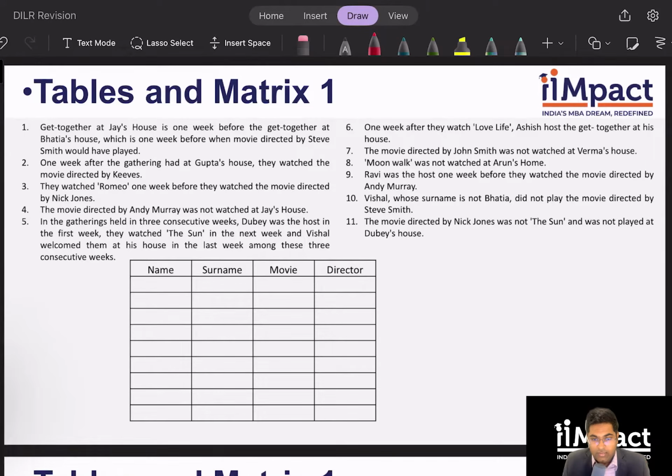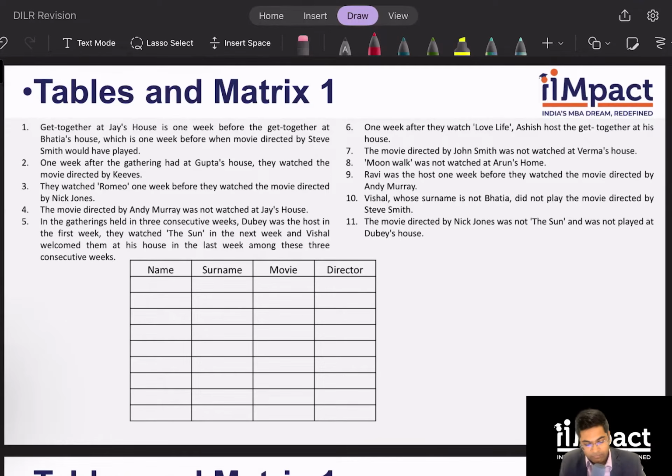Clue number 1 tells me that get together at Jay's house is 1 week before get together at Bhatia's house, which is 1 week before the movie directed by Steve Smith would have been played. So I know that there is Jay, then there is Bhatia, then there is Steve Smith. But I don't know if Jay is first or second or third in terms of week order 1, 2, 3, 4, 5. Jay clearly cannot be fourth and fifth because Bhatia and Steve Smith are after Jay. So Jay can be 1, 2, or 3.